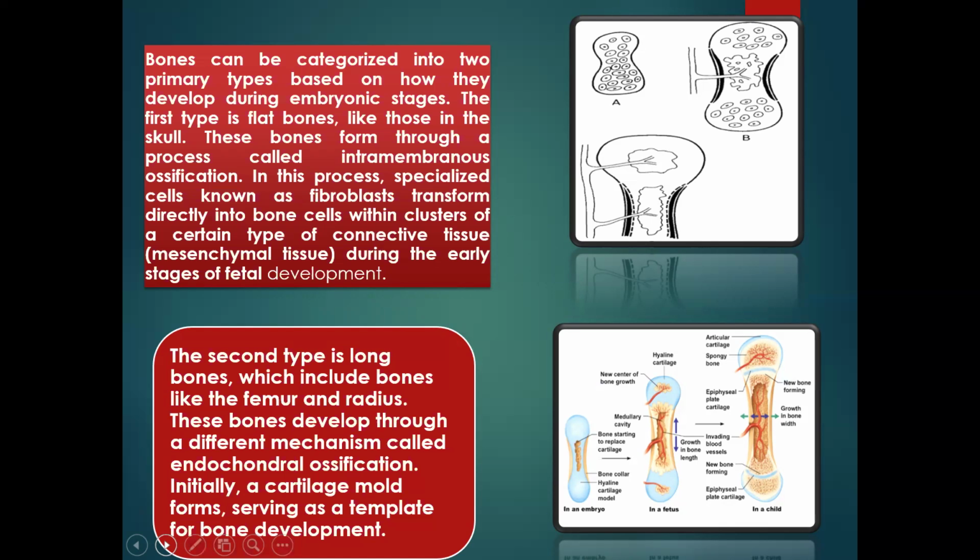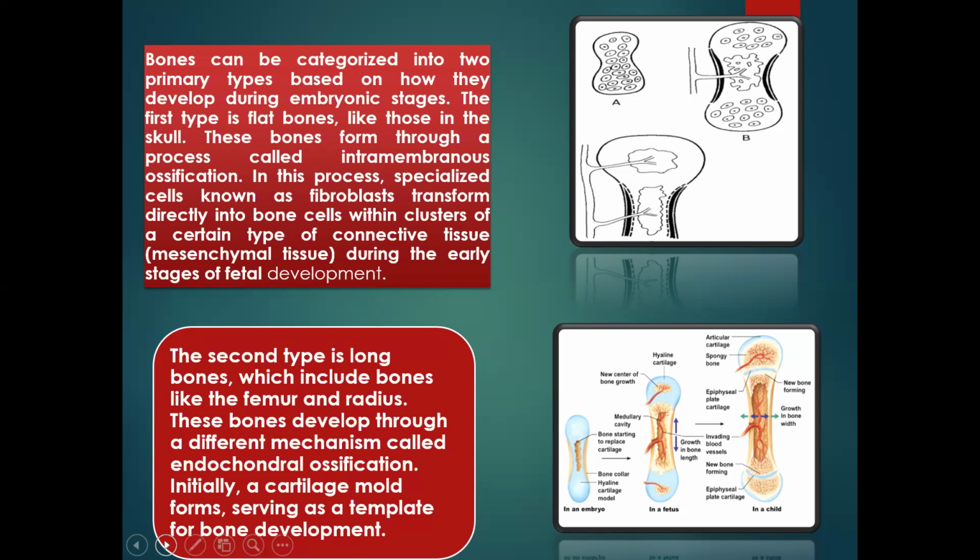Bones can be categorized into two primary types based on how they develop during embryonic stages. The first type of bones we're going to consider is the flat bones. That is the bones we found in the skull, the rib bones, and legs.